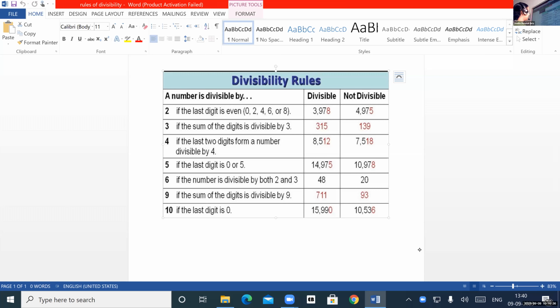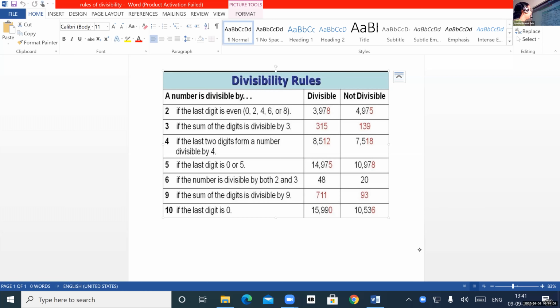So children, Anusri, can you please tell me the divisibility rule for 4? Can you read? Yes, unmute and read. Please unmute. Yes, ma'am. Can you hear me? Yes, ma'am. Louder. If the last two digits form a number divisible by 4, that means it is divisible by 4.